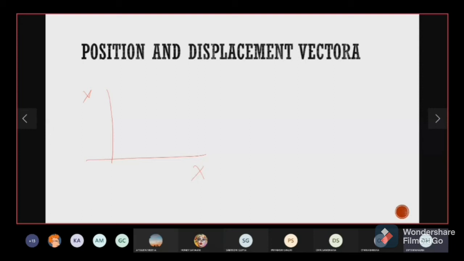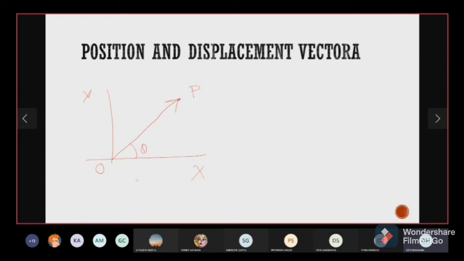And at any given time, suppose this is the position of the object. Okay, at any given point, this is the location of object P. So if I join these 2 points, the origin and the location of the object, this OP which I have drawn will be called as position vector of P.